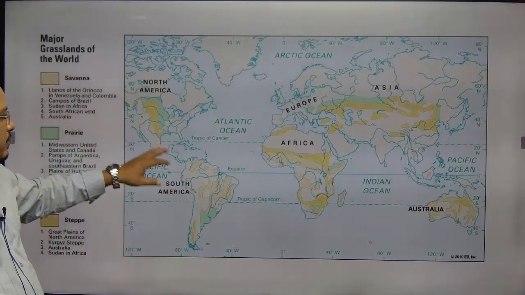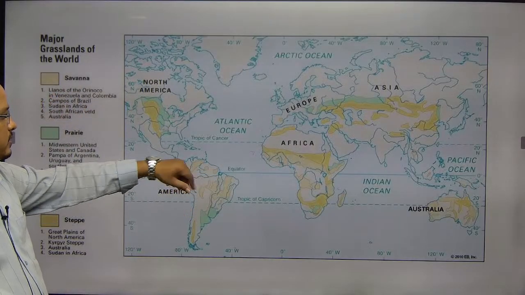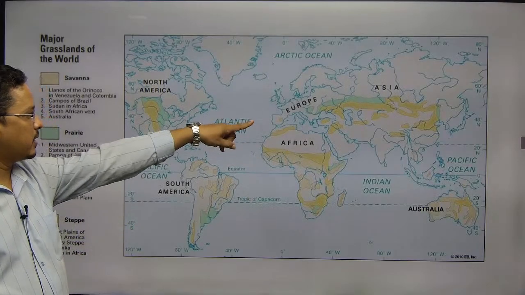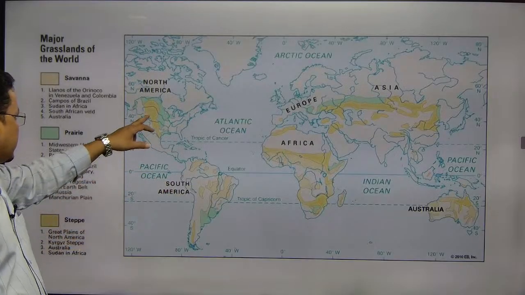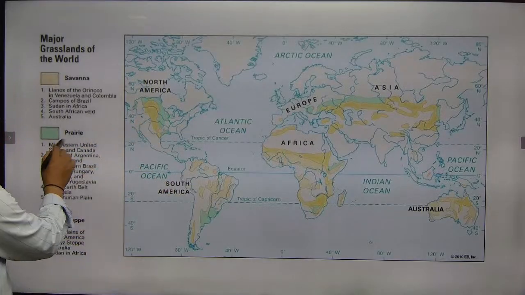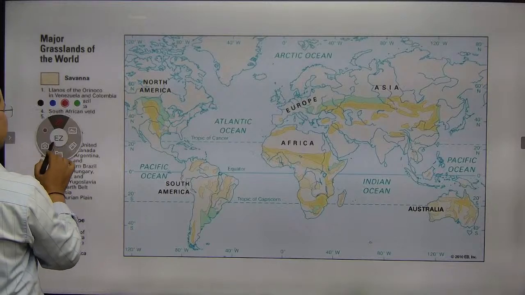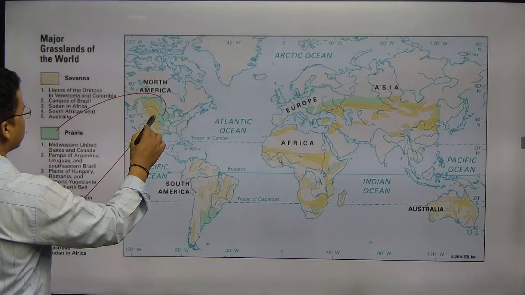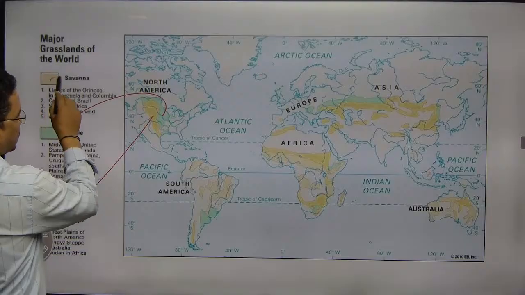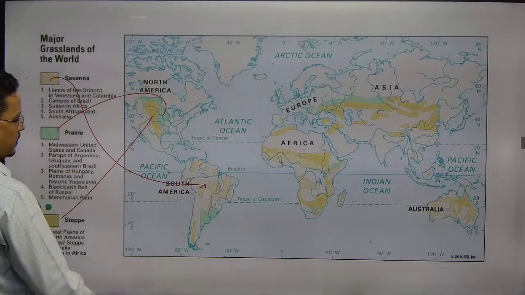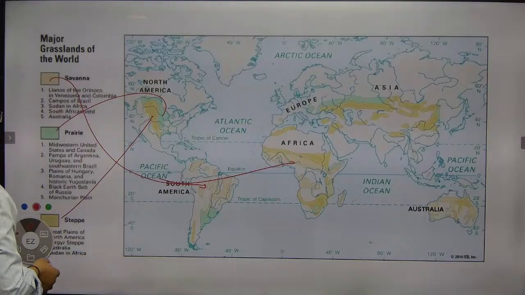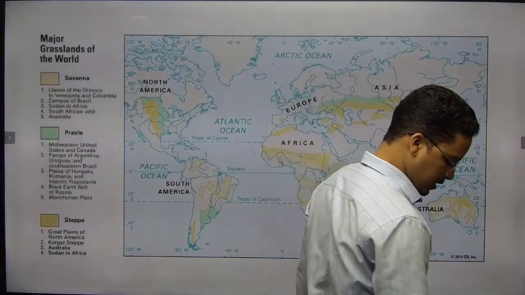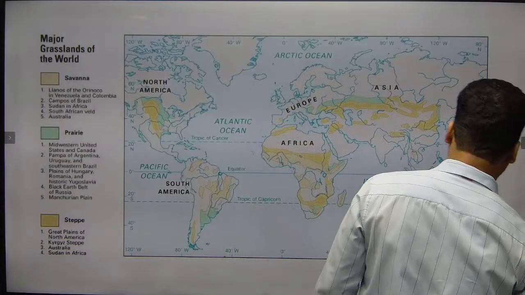For example, savanna. So here you can see the savanna type. Here would be, right, this region also. Steppe, here you can see the steppe. This color is prairies, prairies grassland. This one, steppe is this one, right? And all the way savanna, right? And here also, this region. So this is how you have to identify on the world map, because this is also important. We need to catch it, right?